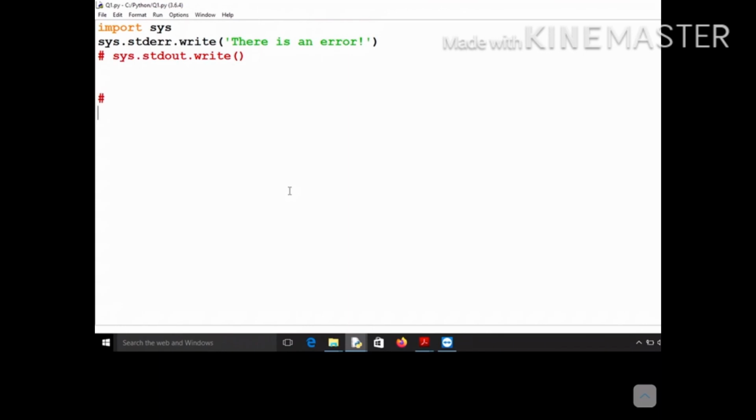Actually, this is nothing but files only. sys.stdin is nothing but a file object. sys.stdout is nothing but a file object. sys.stderr is nothing but a file object. You just need to be careful about which file you can perform the read operation on, and on which file you can perform the write operation. That is the only thing you need to be careful about. sys.stderr and sys.stdout are the two files on which you can perform the write operation, whereas sys.stdin is the file on which you can perform the read operation. You can read something from the keyboard, you cannot write something onto it.